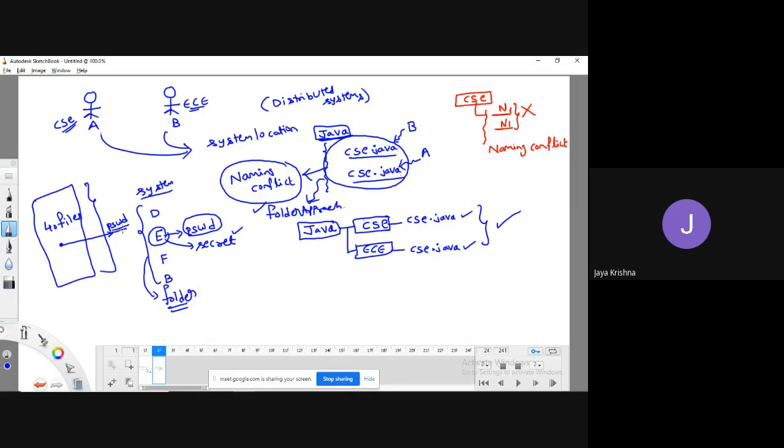Yes, definitely. So what we can do is, whatever files we think of as secret, I will put all those secret files in a single folder, and for that folder I will make a password. This thing we can do with the help of the folder approach.